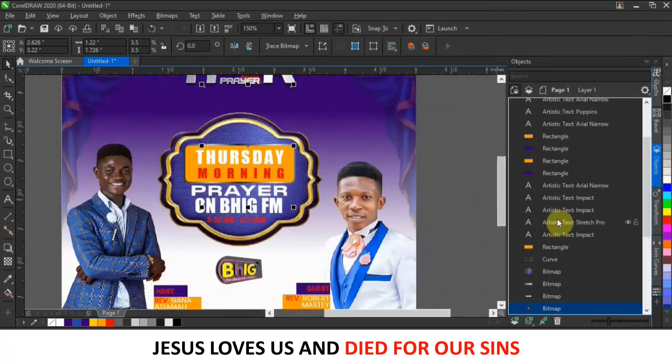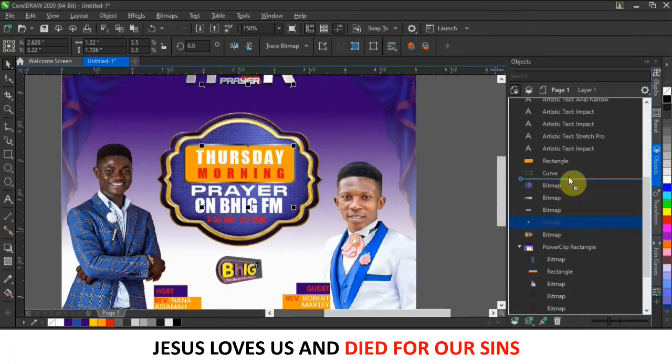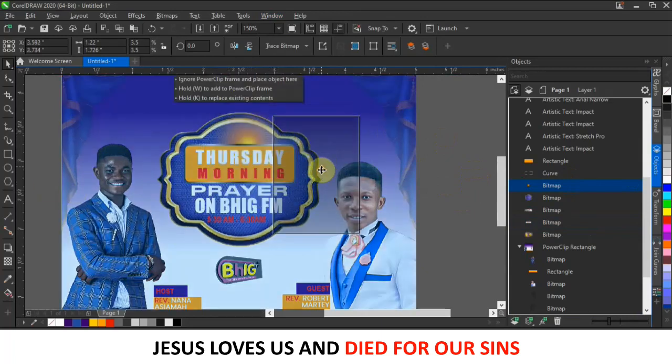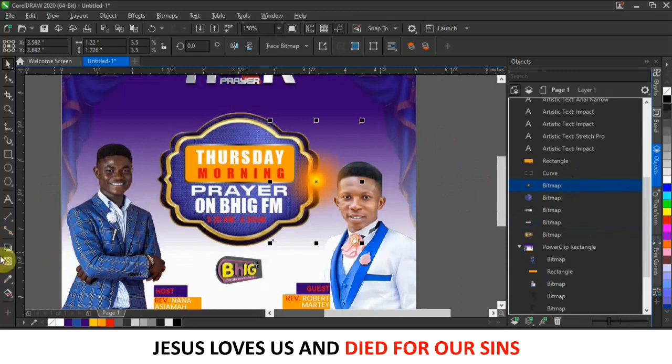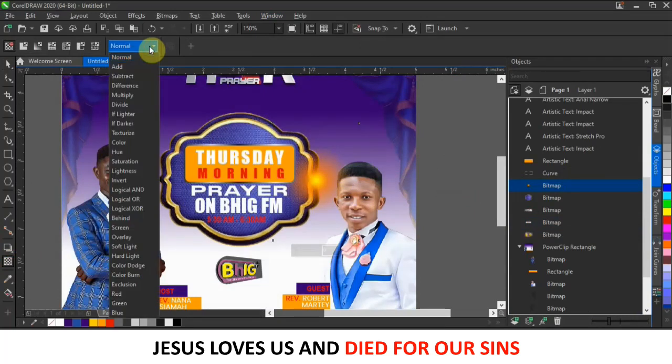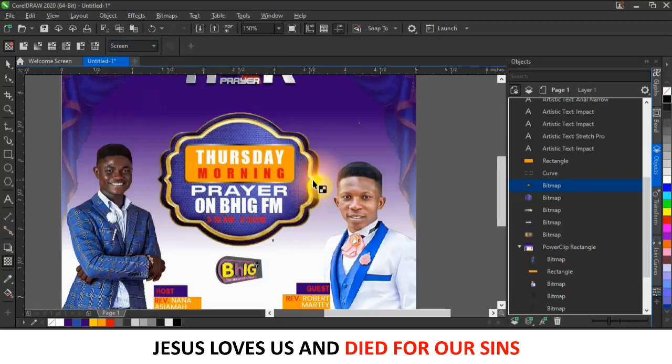So I'll come to my object. I'll look for my light flare, and here is the light flare, and here is this shield. Just click and drag it on top of this to have it like that, and that should be fine. Now I want to change the blend mode of this light flare from normal to screen. Come and click on your transparency tool, and then come over here, you see normal. Click on the normal, and just as in Photoshop you see all the blend options here. Come and click on screen, and that should be fine. After you click on it, drop your tool, and then you can adjust it.